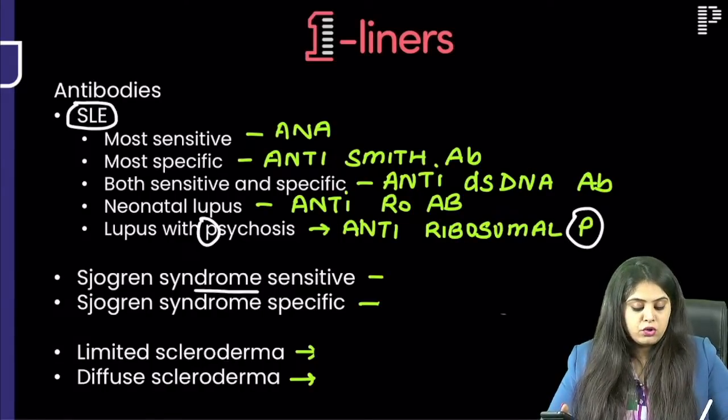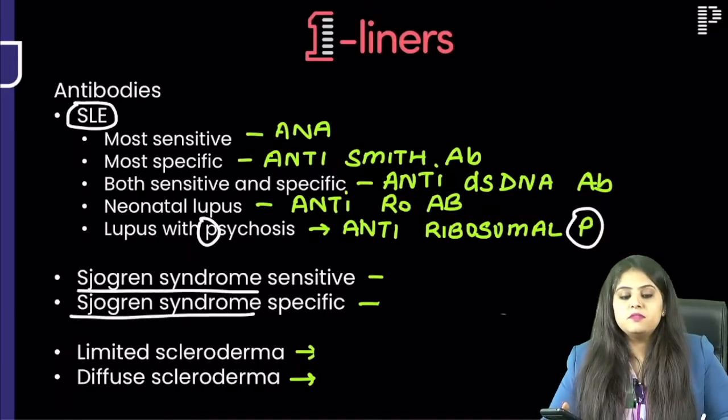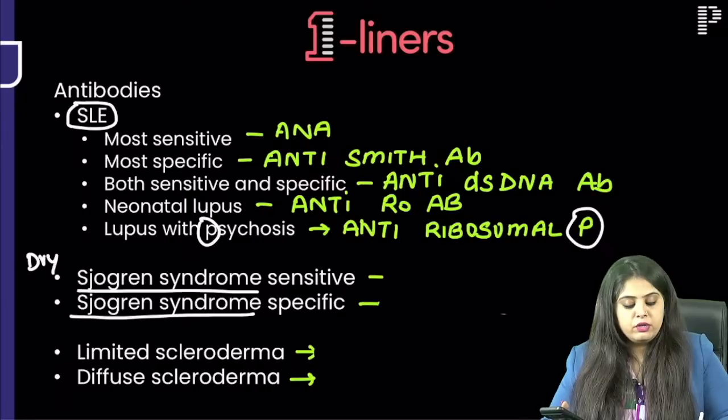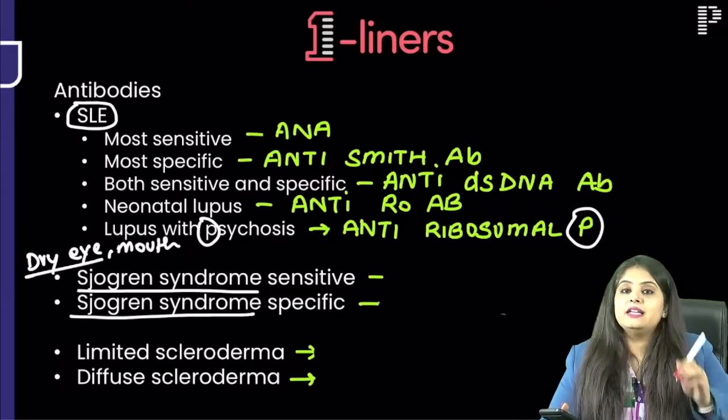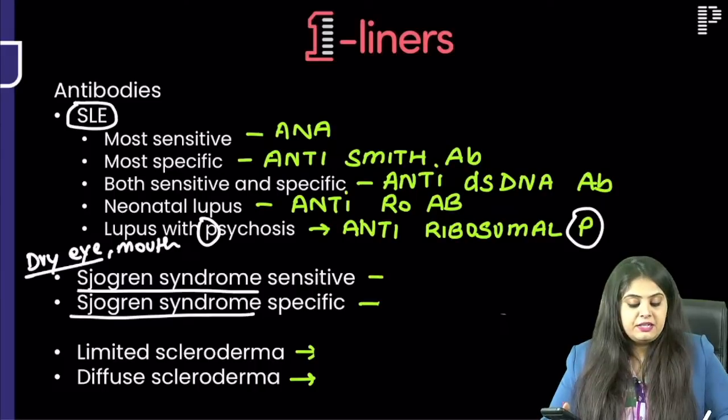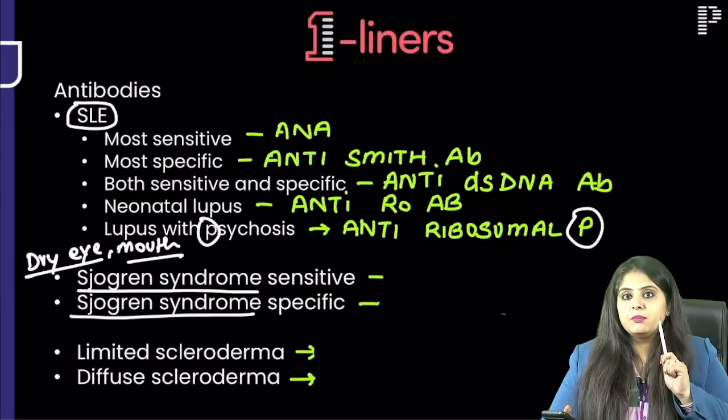Now let's go to Sjogren syndrome. Before that, what is the simple word of Sjogren syndrome that you know? There are going to be dry eyes and dry mouth. So that means dry eyes, a lacrimal gland problem. Dry mouth is a salivary gland problem.